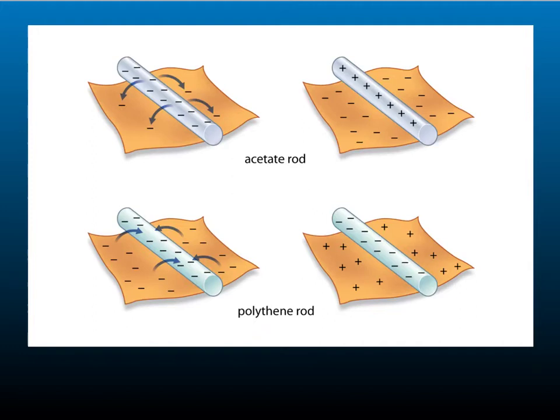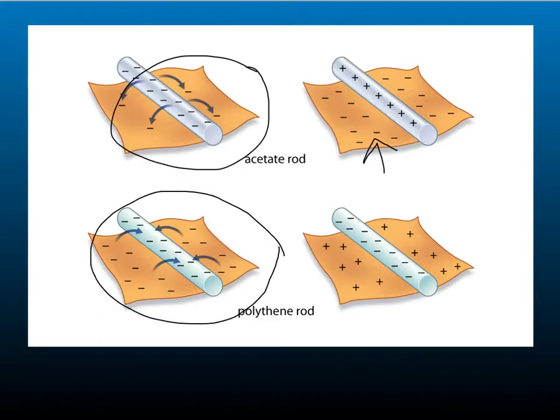The positive and negative charges are caused by the material either losing or gaining electrons. Electrons are negatively charged, so if they are rubbed off the material, like in the acetate rod, then that rod is left with an overall positive charge and the cloth is left with a negative charge. If electrons are transferred onto the rod, as in the polythene rod, then the polythene rod will become negatively charged and the cloth will be left with an overall positive charge.